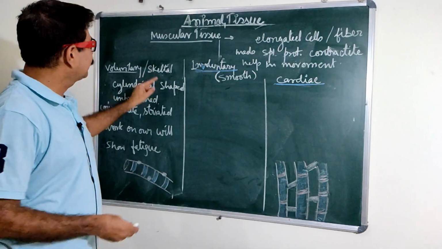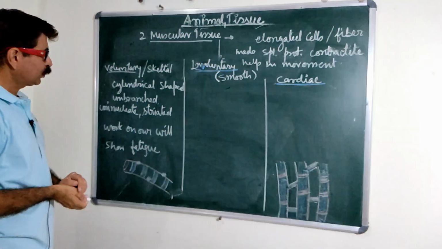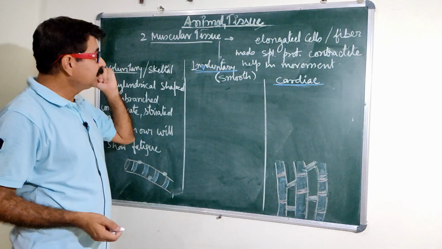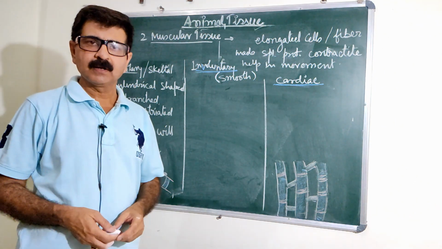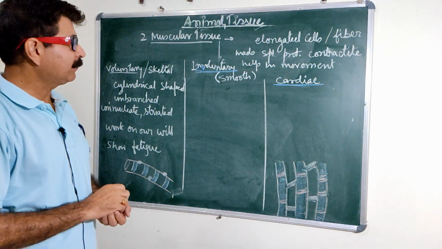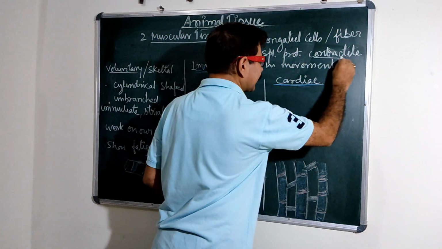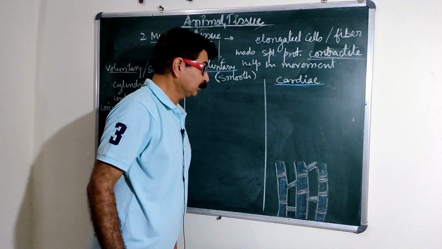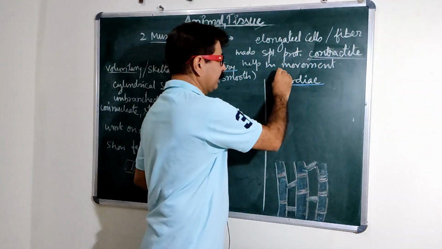So here the next tissue is muscular tissue. These tissues are elongated cells, with fibers made by a special kind of protein, and the name of the protein is contractile protein. They provide motion in the body.